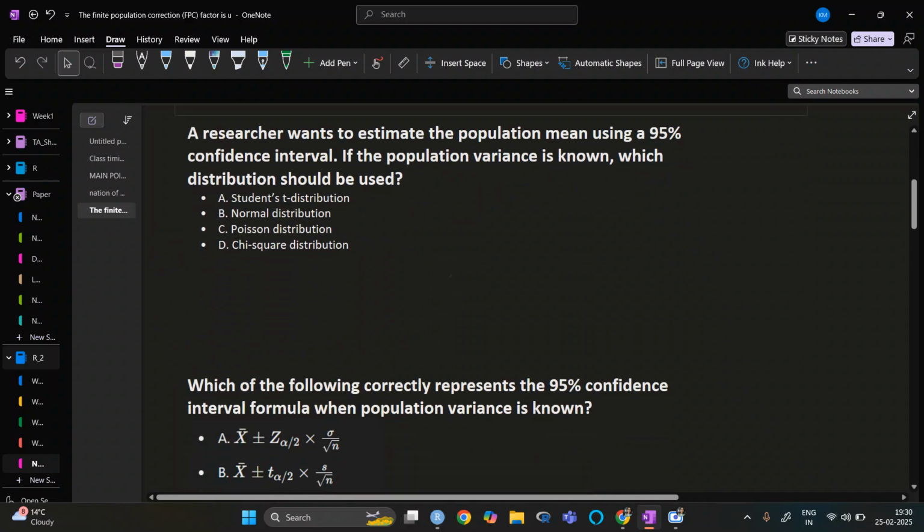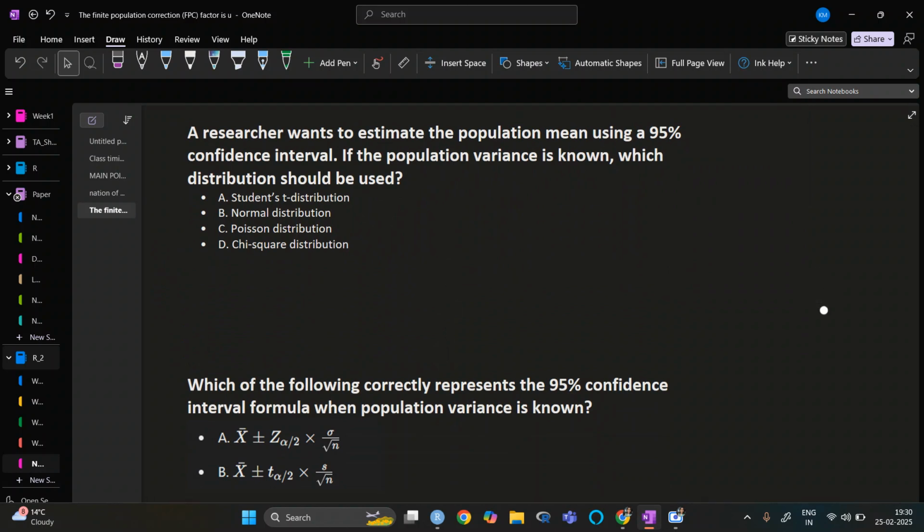The next question we have here is that a researcher wants to estimate the population mean using a 95% confidence interval. If the population variance is known, then which distribution should be used?